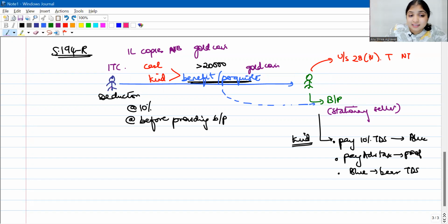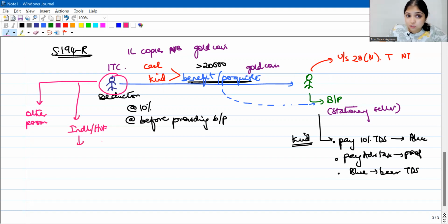Okay, now listen, let us go a little bit deeper. Who should this deductor be? Either the deductor can be any other person. If he is an individual or HUF, I will cover only those individuals and HUFs whose preceding previous year turnover is more than 1 crore or whose preceding previous year gross receipts is more than 50 lakhs.